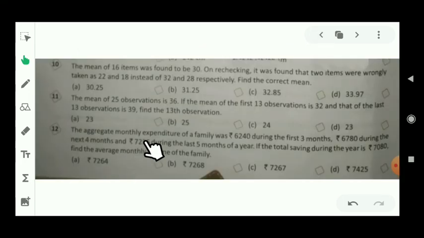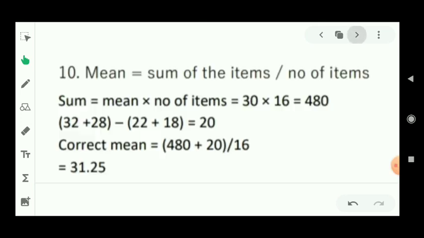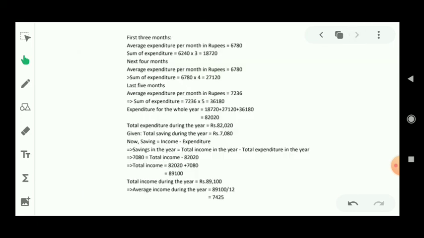The aggregate monthly expenditure of a family was rupees 6240 during the first 3 months, rupees 6780 during the next 4 months, and rupees 7236 during the last 5 months of the year. If the total saving during the year is 7080, find the average monthly income of the family. Now students, let's see the solution of the question number 12.